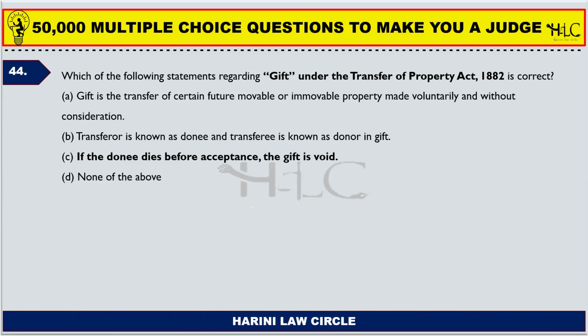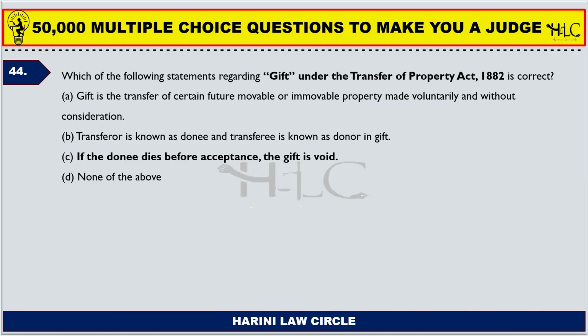Next one. Which of the following statements regarding gift under the Transfer of Property Act 1882 is correct? So, gift is the transfer of certain future movable or immovable property made voluntarily and without consideration. Yes, it is correct. Let's reread it to see whether it is correct. Gift is the transfer of certain future movable or immovable property made voluntarily and without consideration. No, it is wrong, right?